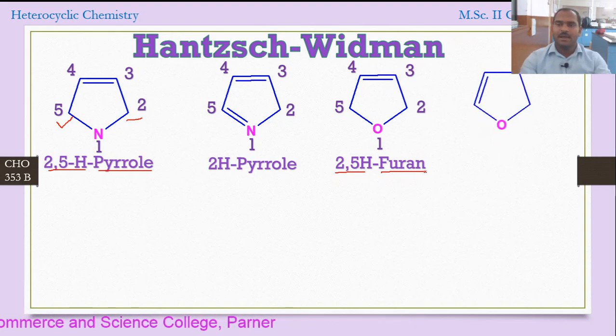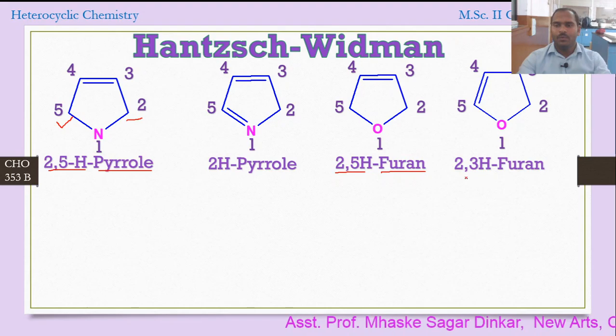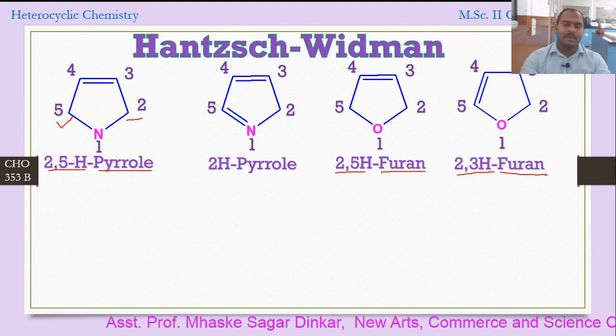Now let's consider another manner for the same compound, that is furan. How will the numbering be? 1, 2, here you can see 1, 2, 3, 4 and 5 in this manner, because we are giving the lowest possible number to the saturated carbon. So the name of the compound will be 2,3H-furan, that is a common name. Okay, so here we are considering this.